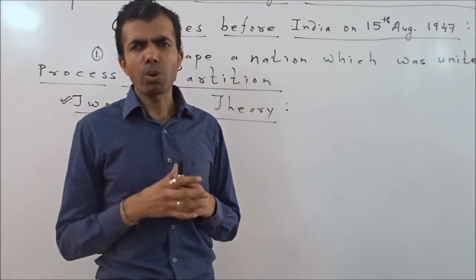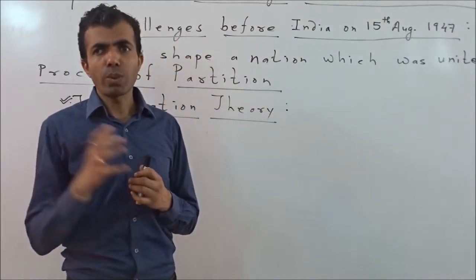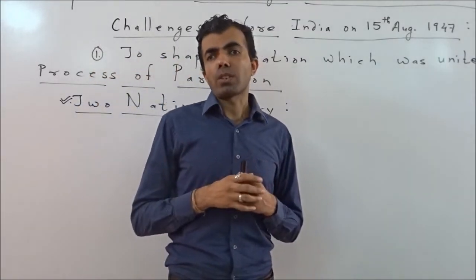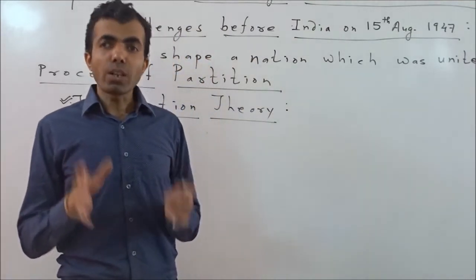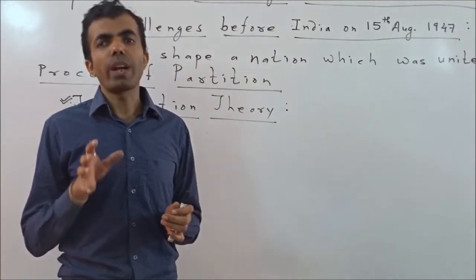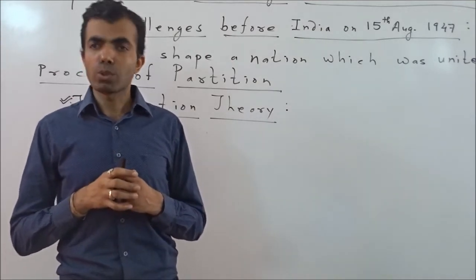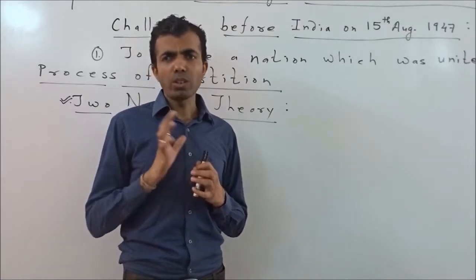They started boycotting, protesting, organizing dharnas all over the country, and organizing the Muslims for the demand of Pakistan. So finally Congress had to accept the proposal of the Muslim League. Clear? So this was the situation.